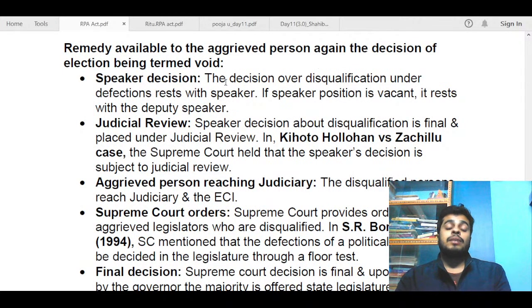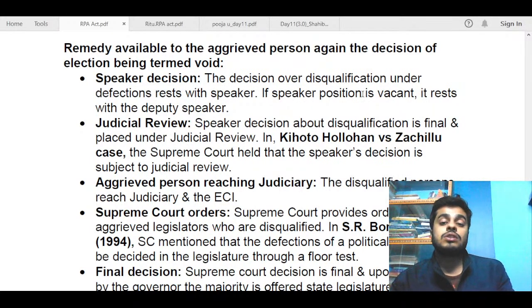So again, there are pretty much remedies available. Most of the elections we saw getting declared void were because of the anti-defection law. So first we will talk about that only. The speaker's decision: the decision over disqualification under defections rests with the speaker.